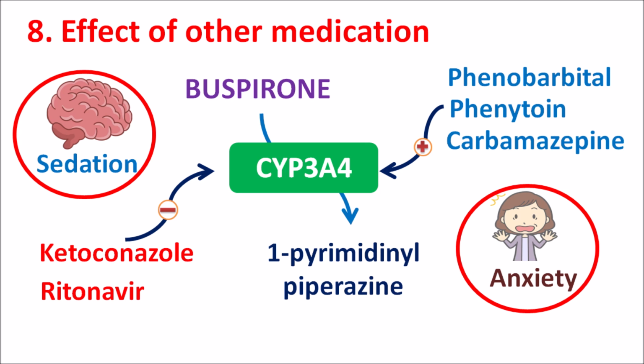That's why in the presence of CYP3A4 enzyme inducers, the dose of buspirone should be increased in order to produce significant anxiolytic activity. So these are the 8 factors that should be considered before taking buspirone.